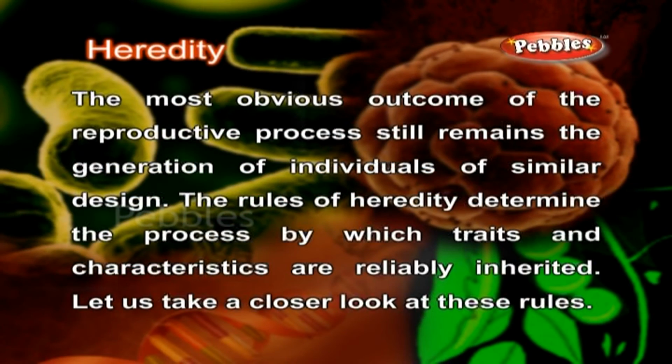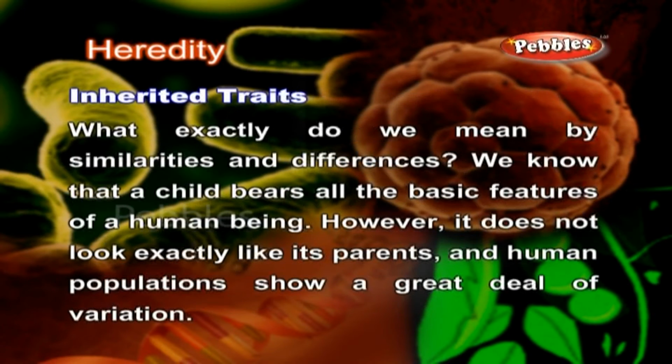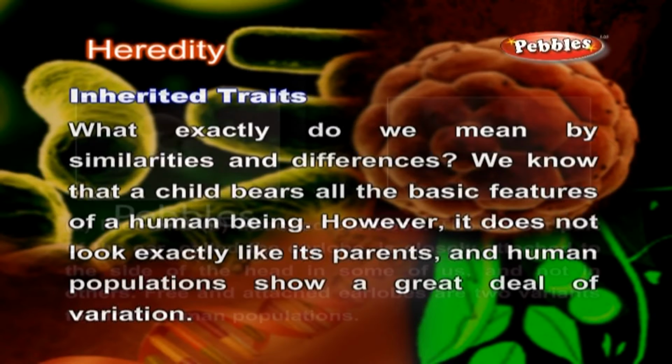Heredity. The most obvious outcome of the reproductive process still remains the generation of individuals of similar design. The rules of heredity determine the process by which traits and characteristics are reliably inherited. Let us take a closer look at these rules. Inherited traits. What exactly do we mean by similarities and differences? We know that a child bears all the basic features of a human being. However, it does not look exactly like its parents, and human populations show a great deal of variation.